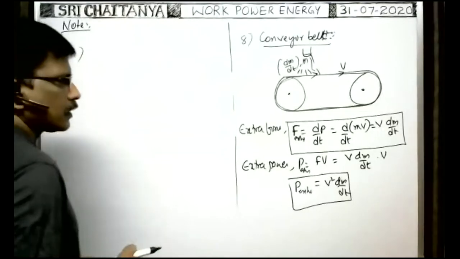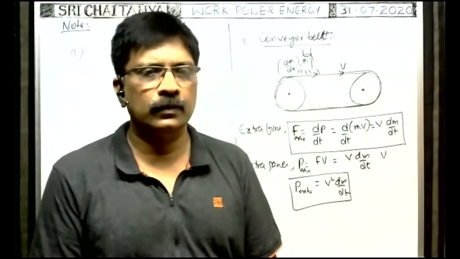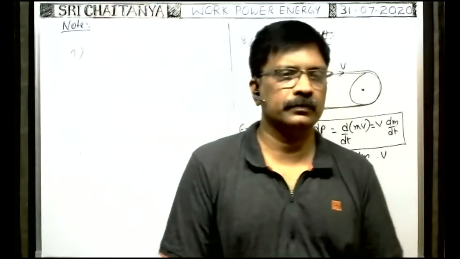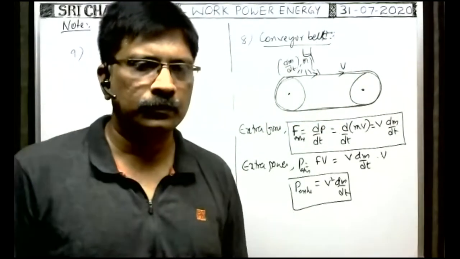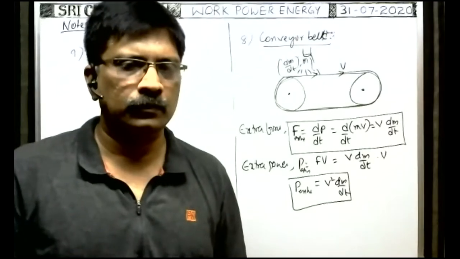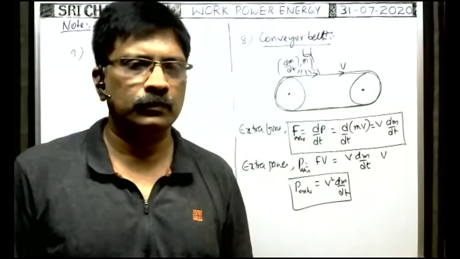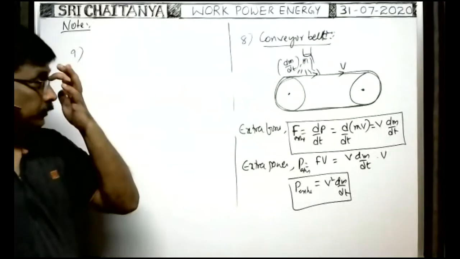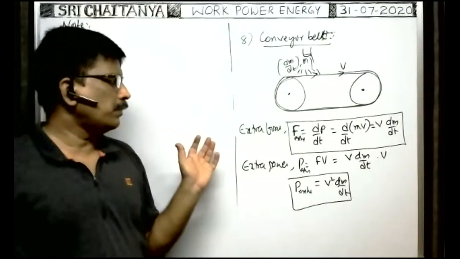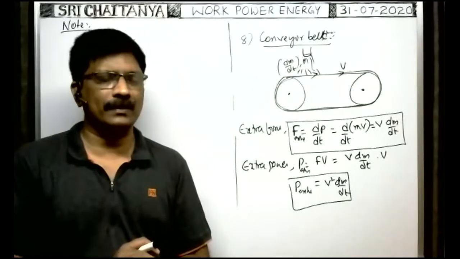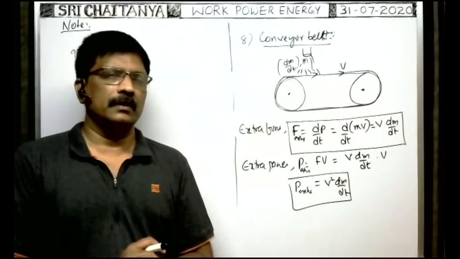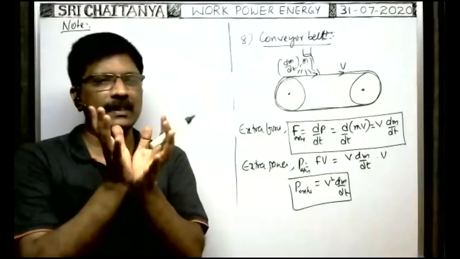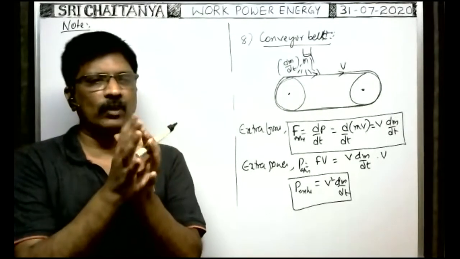Next, suppose, okay. So you see, in the case of the human heart, whenever it is functioning, its volume increases, decreases, increases, decreases like this.